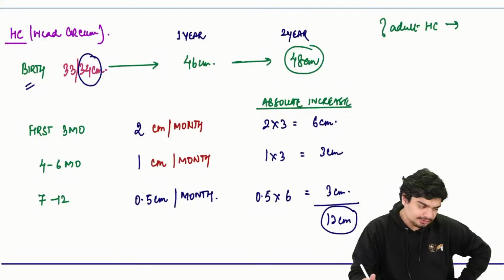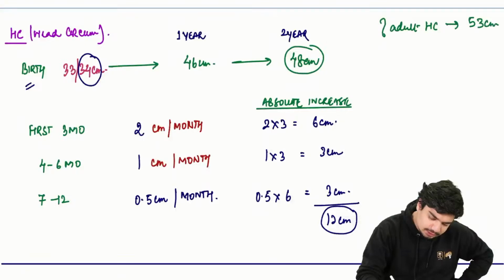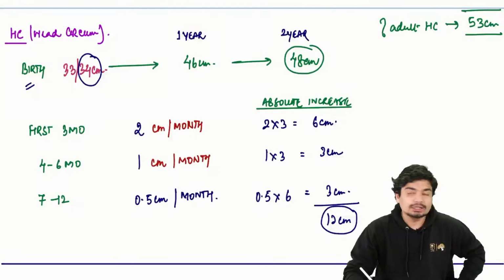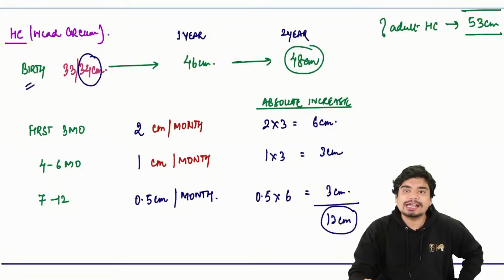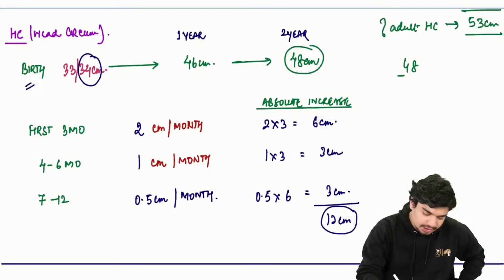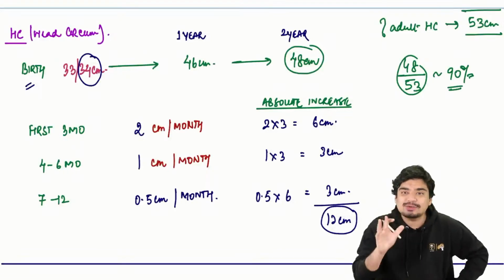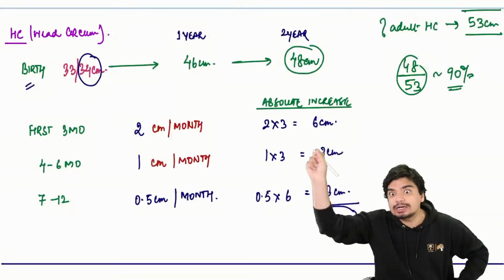So Ajay Pratap is correct. The adult head circumference is 53 centimeter. Now, 48 of 53, if we do 48 by 53, this will be around 90%. So can we say a child has gained 90% of adult head circumference?